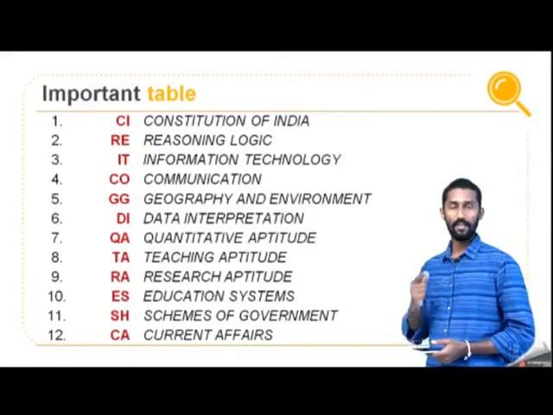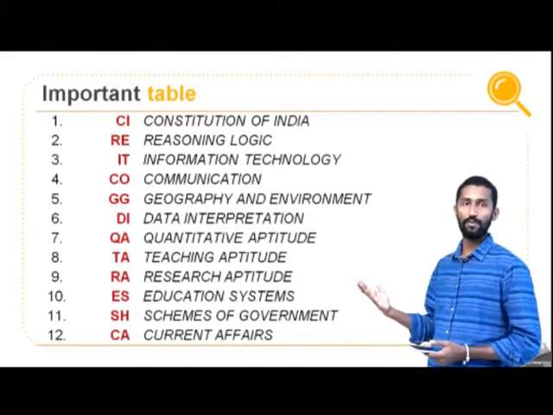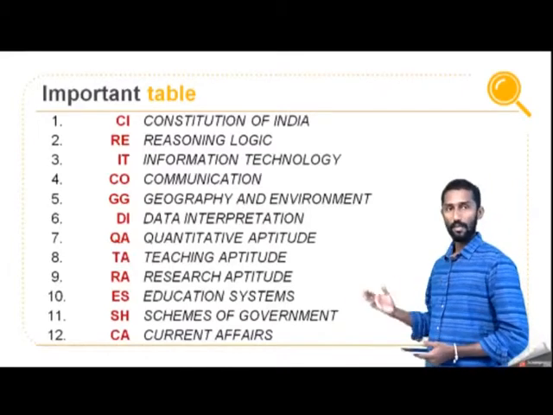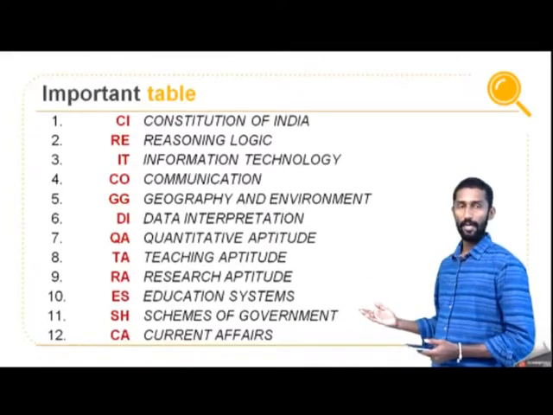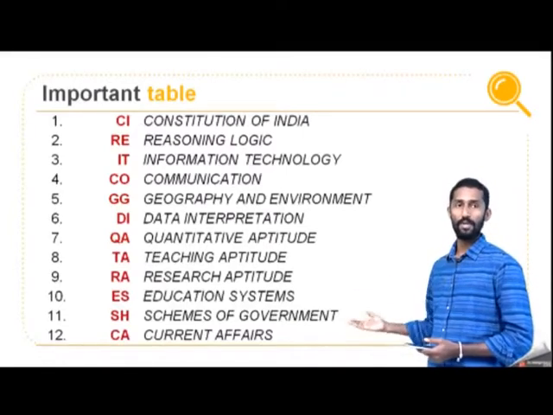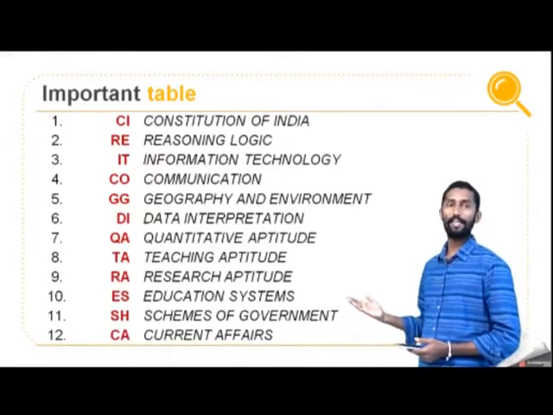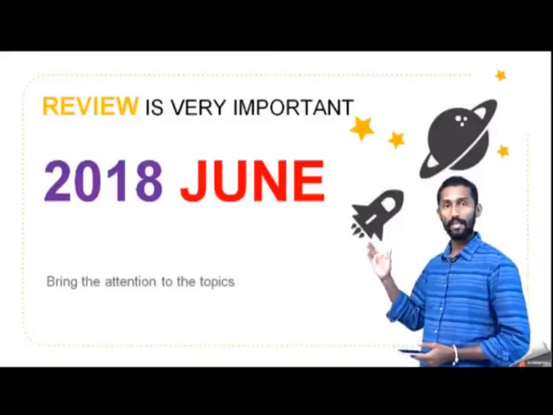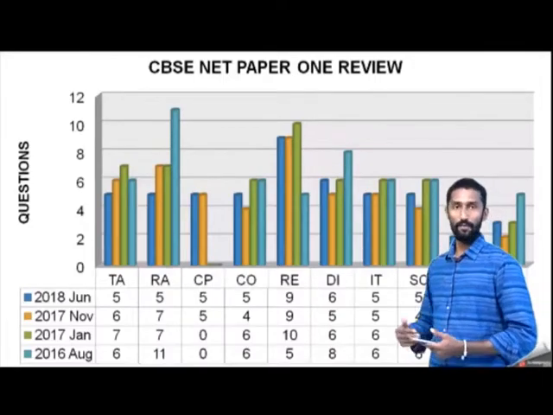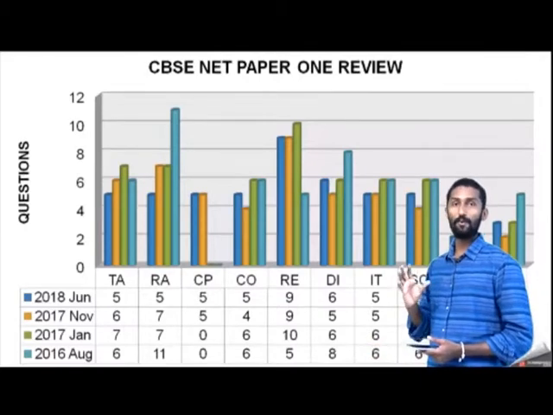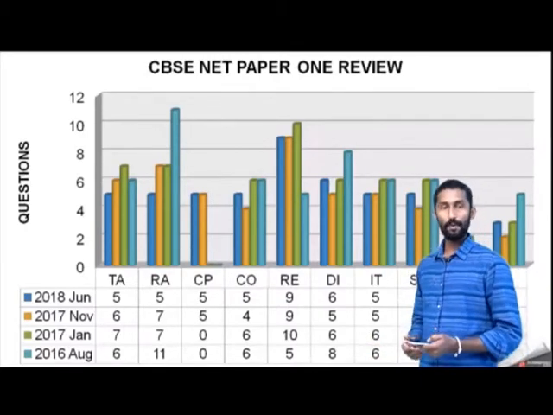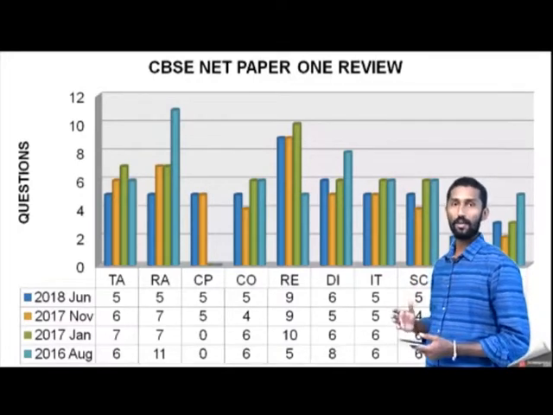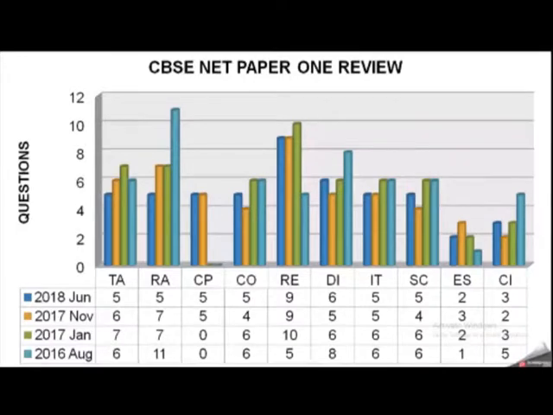Now, what are the 10 topics? As you can see on this screen: Constitution of India, reasoning and logic, information technology, communication, geography, environment, data interpretation, quantitative aptitude, teaching aptitude and research aptitude, education systems, and some current affairs and schemes. The question students may ask is why these 12 are so important. I will say out of these 12, 10 are the most important areas, because I have reviewed all the topics, as you can see on the screen.